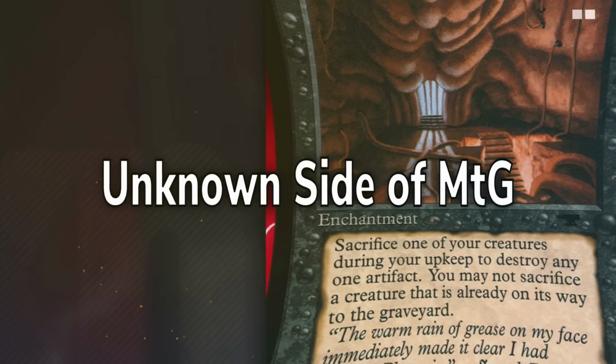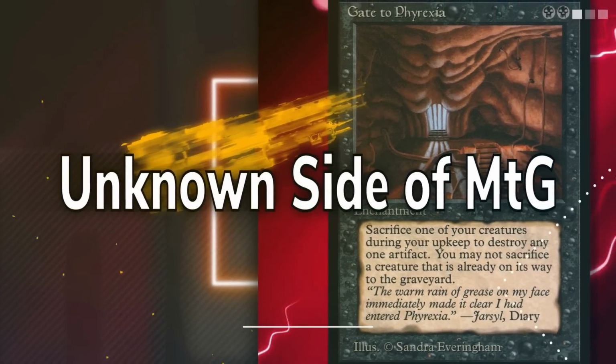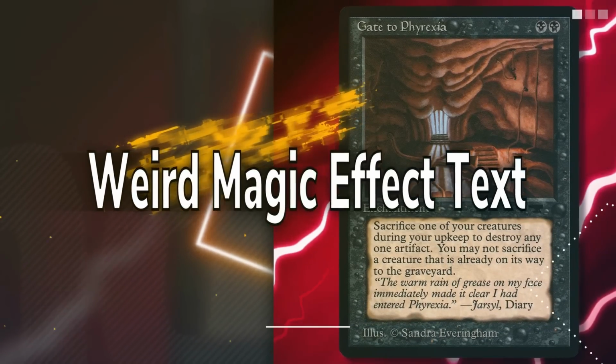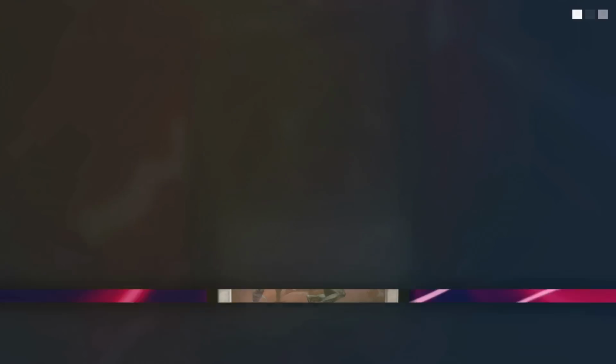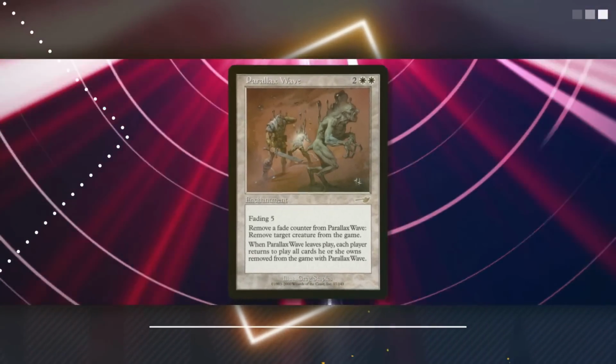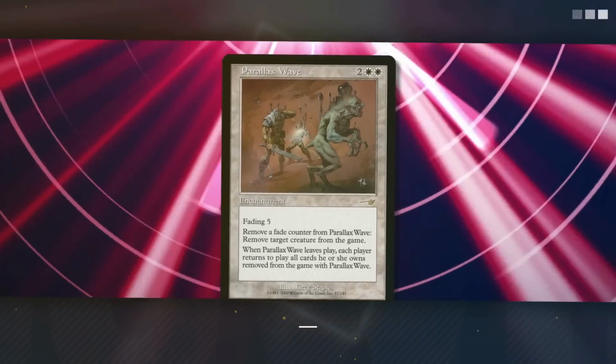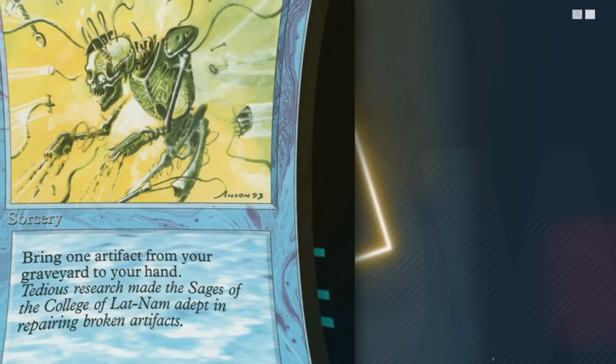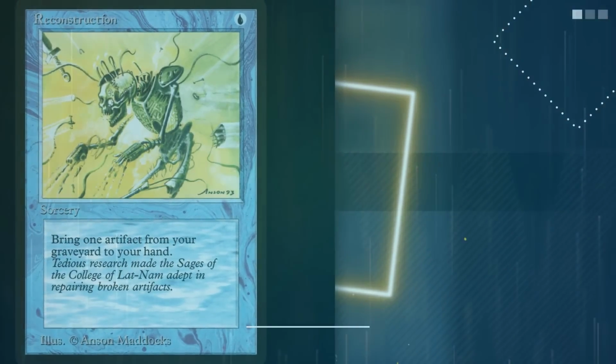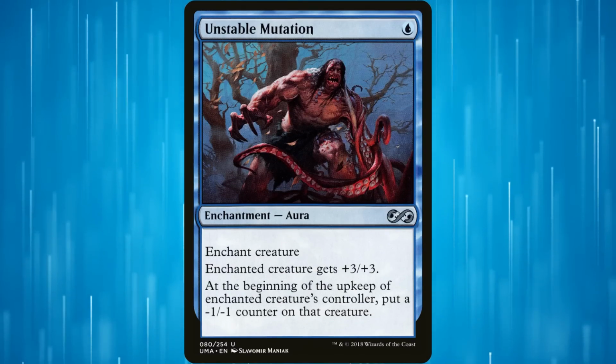In this series, we'll be covering old Magic the Gathering cards and talking about their effect text, and why Magic effect text was infamously terrible back in the day. These range from just kind of strange to confusing to just straight up hilarious. And there's a lot to say about how the formatting of Magic cards has changed over the years. The first card we'll be covering is Unstable Mutation.